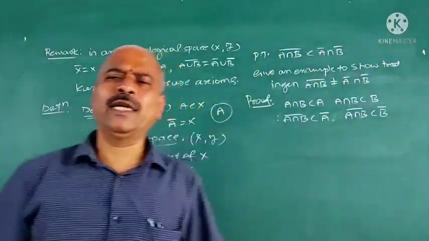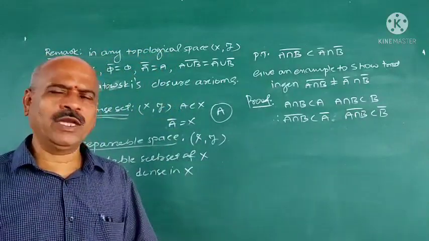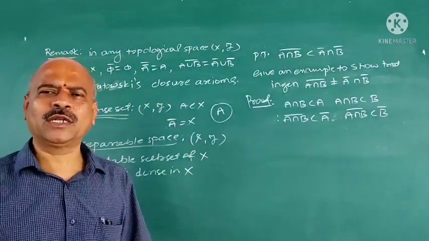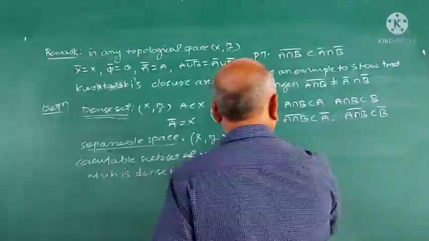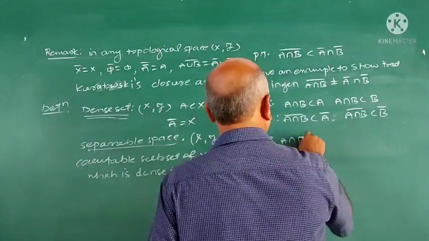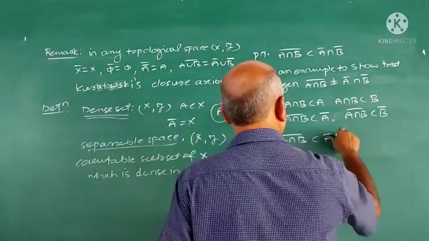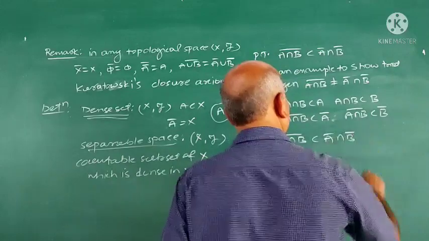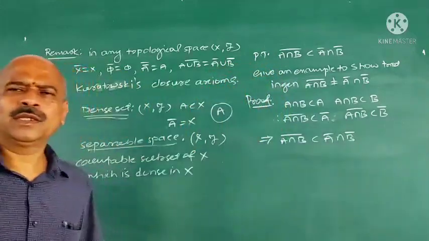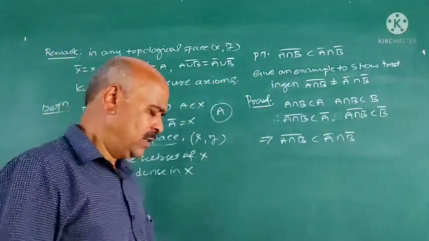Because if A is contained in B, A closure is contained in B closure, going to the previous result, theorem. This implies (A ∩ B) closure is contained in A closure ∩ B closure. Simple and straightforward, first part.